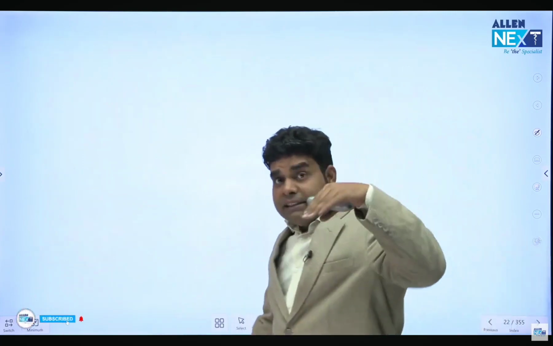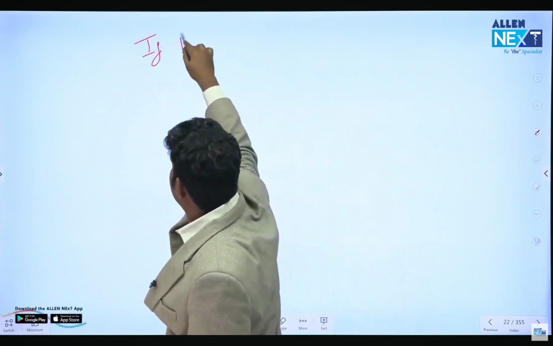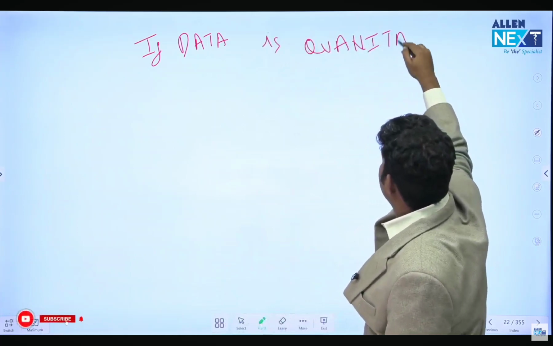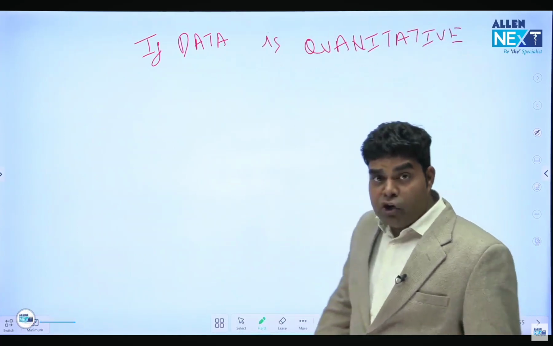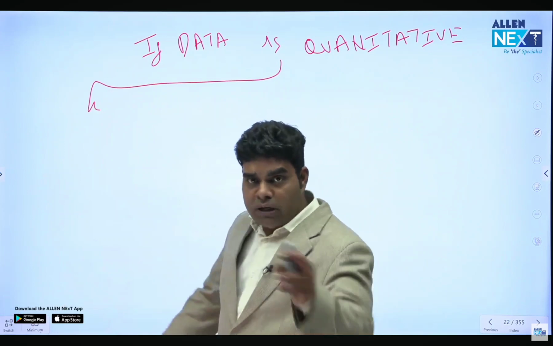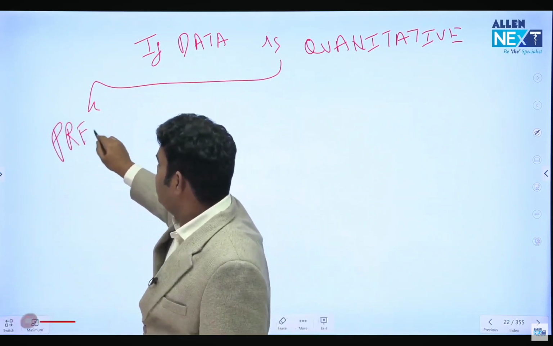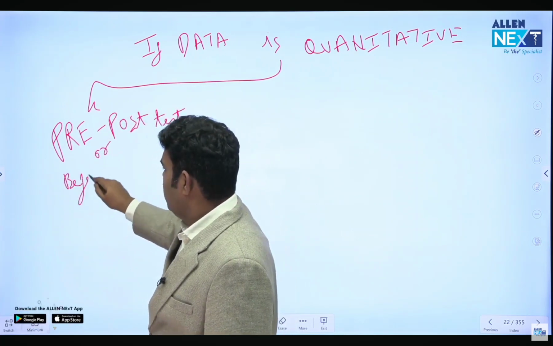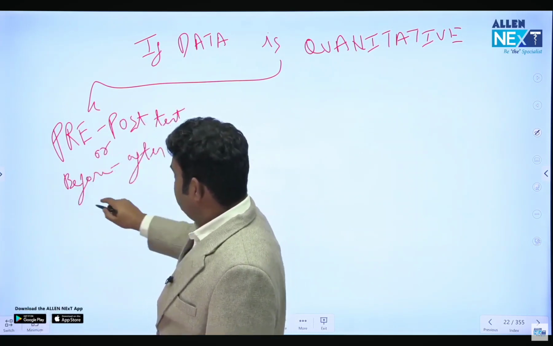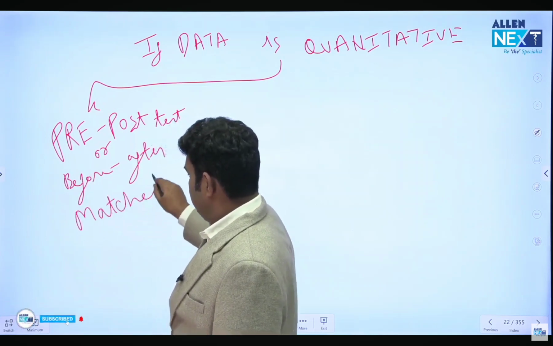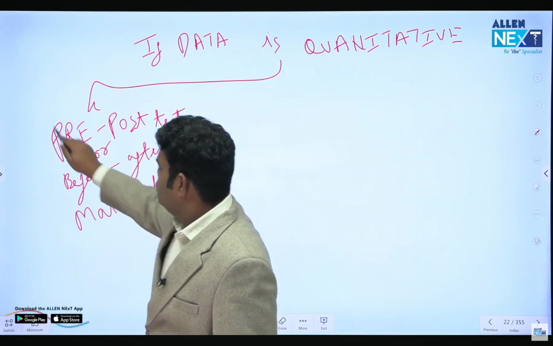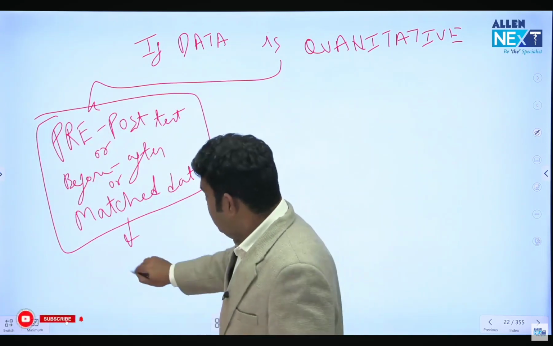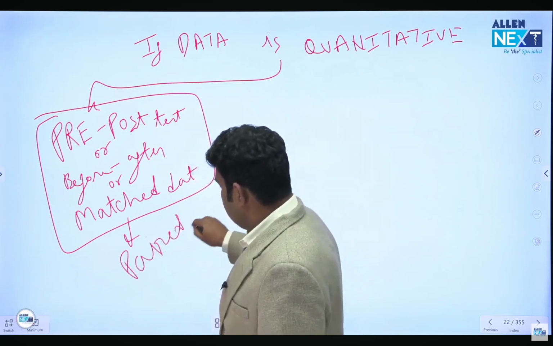Now, the second step is, if you found that you can measure the data, it is quantitative. If data is quantitative or continuous, you have to see these three things. First, in the question, are they using the words pre and post test? क्या क्वेश्चन में प्री पोस्ट बिफोर आफ्टर लिखा हुआ है? और क्या क्वेश्चन में वे मैच्ड डेटा शब्द इस्तेमाल कर रहे हैं? अगर आपको क्वेश्चन में इन तीनों में से कोई भी वर्ड दिखाई दिया, any of the three words you found in the question, your answer will be paired t-test.